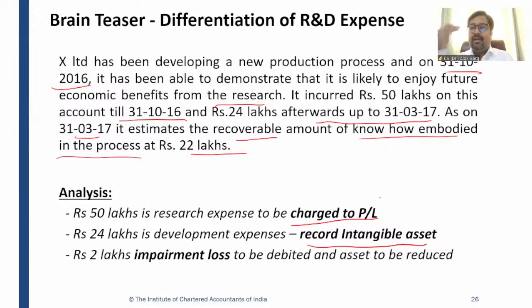And at the reporting date, you have to compare the carrying value of the asset with the recoverable value of the asset. The carrying value is 24 lakh, but in the question it is given that the recoverable amount is only 22 lakh. It means there is an impairment loss of rupees 2 lakh, which has to be charged to P&L as per Ind AS 36, impairment of assets. It means the recoverable value is lower than the carrying value. It means there is an impairment loss of 2 lakh rupees, right?